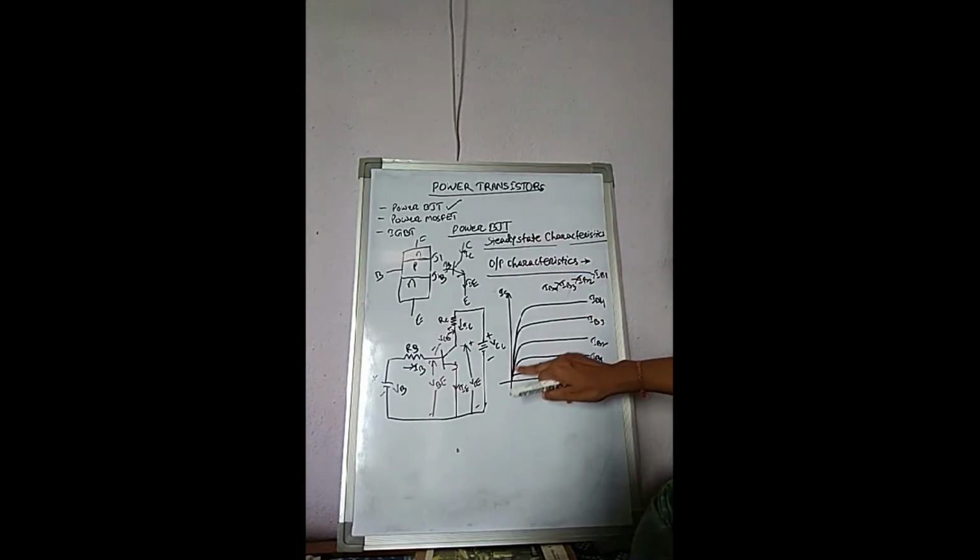See the collector current level here, here, and here. The collector current level rises. So this is the output characteristics of a power BJT.